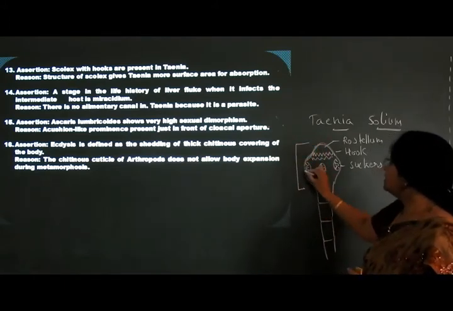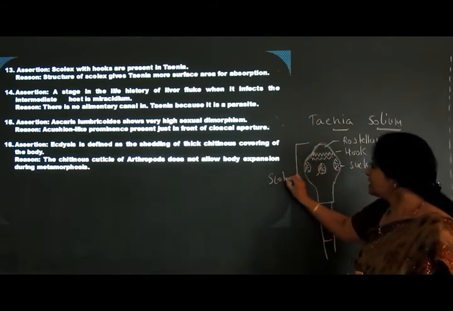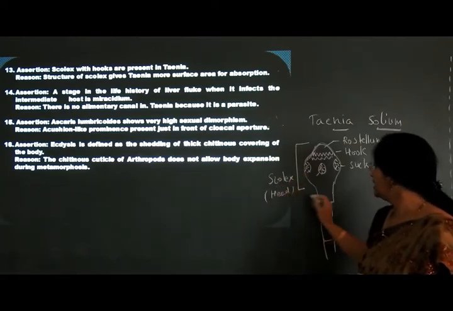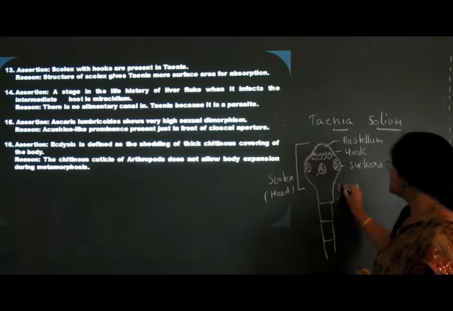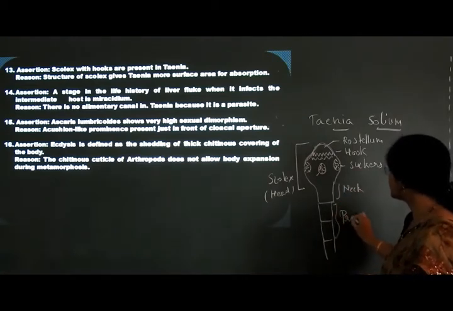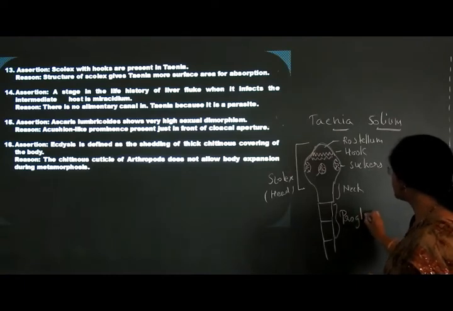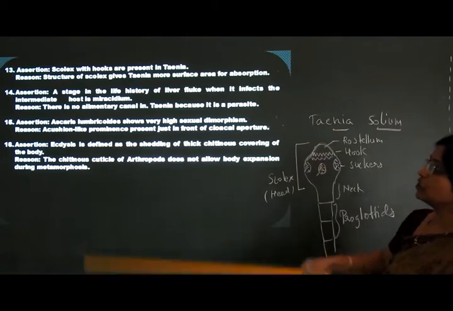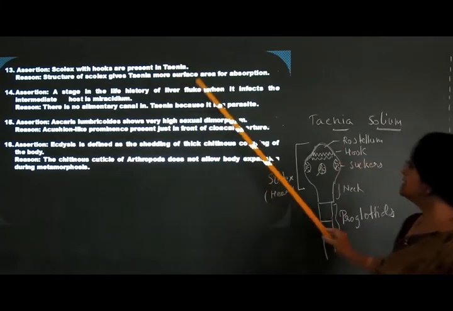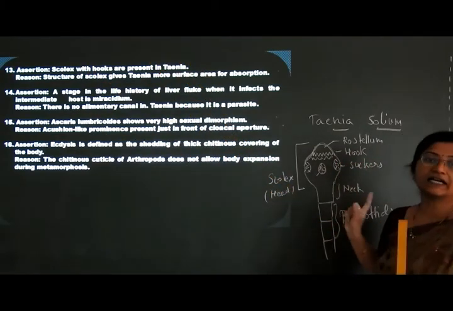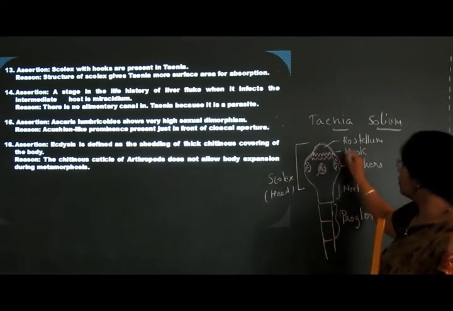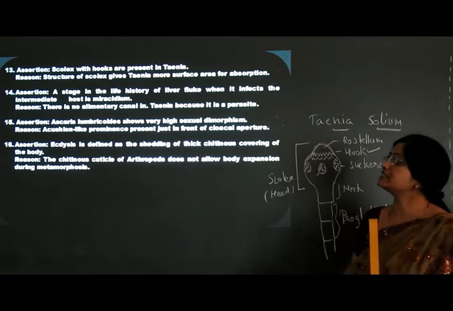This region is the scolex, or we also call it the head. Next, this part is called the neck, and these are called proglottids. Now, what is the question given? Scolex with hooks are present in Taenia. That means it's a correct statement. It is a scolex and the head bears hooks. That is the correct statement.